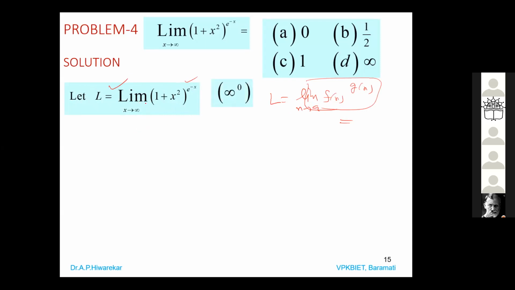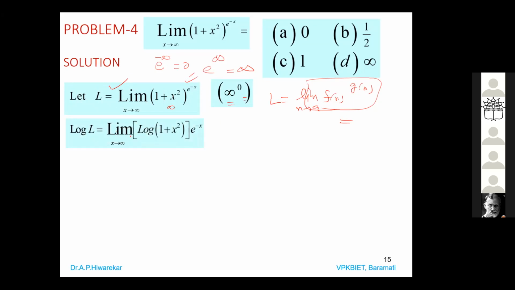First observe which type it is. X is infinity, so 1 plus infinity gives infinity. And e power minus infinity is 0, since e power infinity is infinity. So it is infinity power 0.